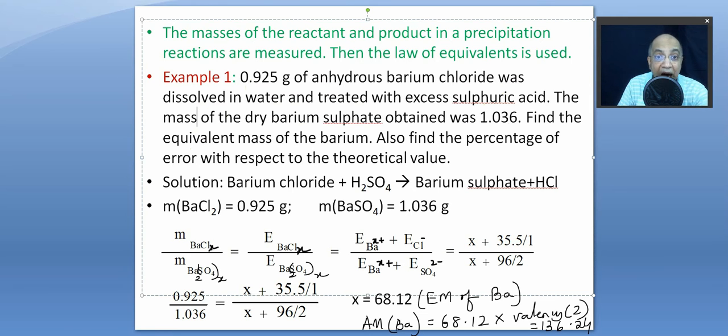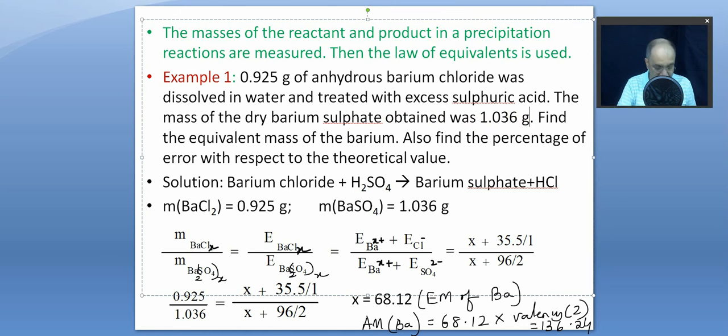The mass of the dry barium sulfate which was obtained after the reaction was 1.036 gram. Find the equivalent mass of barium. I should have said metal: anhydrous metallic chloride, and find the equivalent mass of the metal. Also find the percentage of error with respect to the theoretical value.